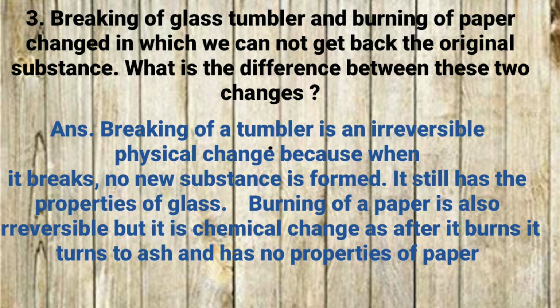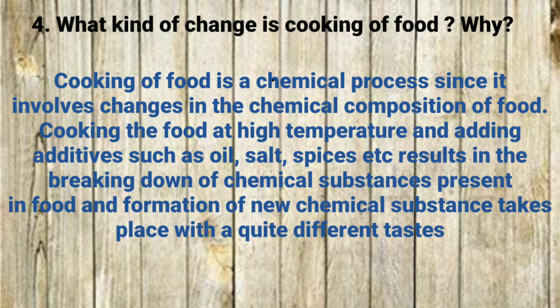Burning of paper is also irreversible, but on burning it becomes a chemical change because when it is burnt it turns into ash, which does not have the properties of paper, because the composition of the paper completely changed when it is burnt. Now come to the next question.